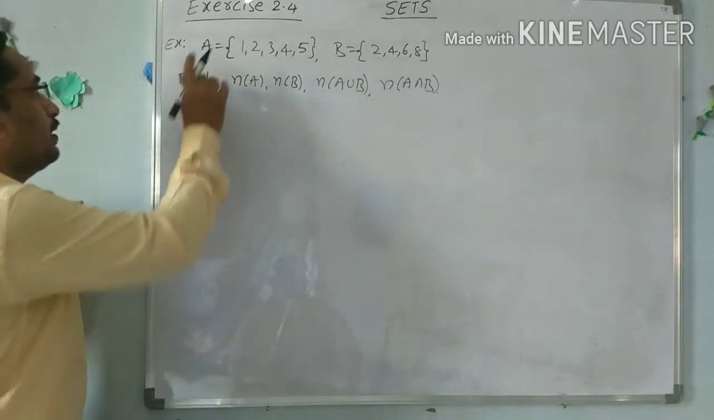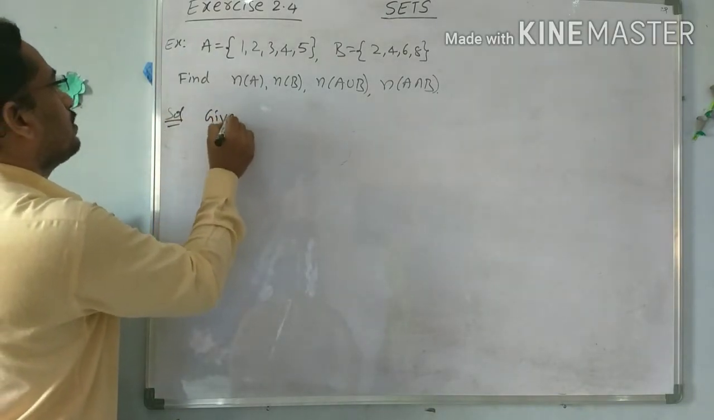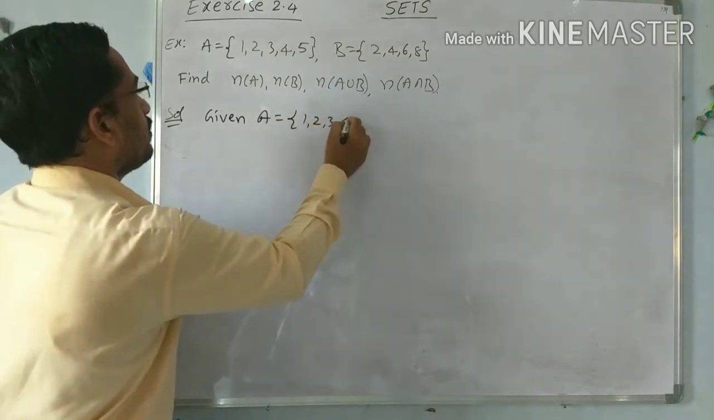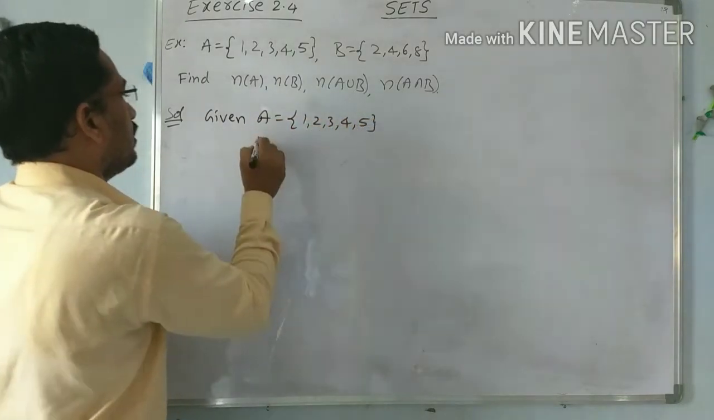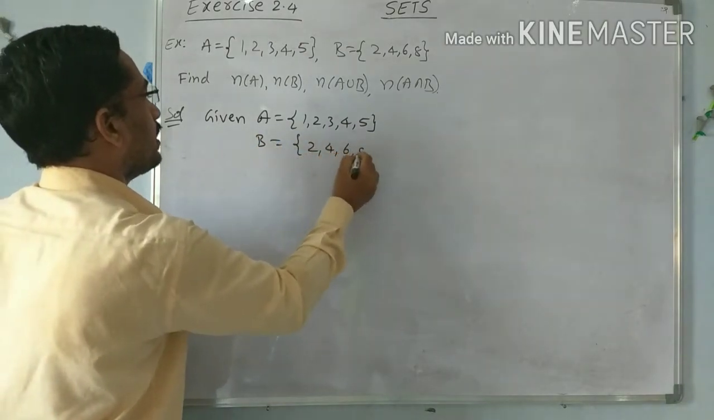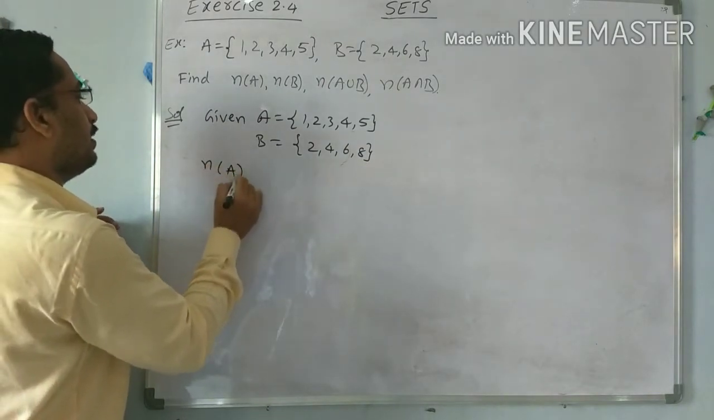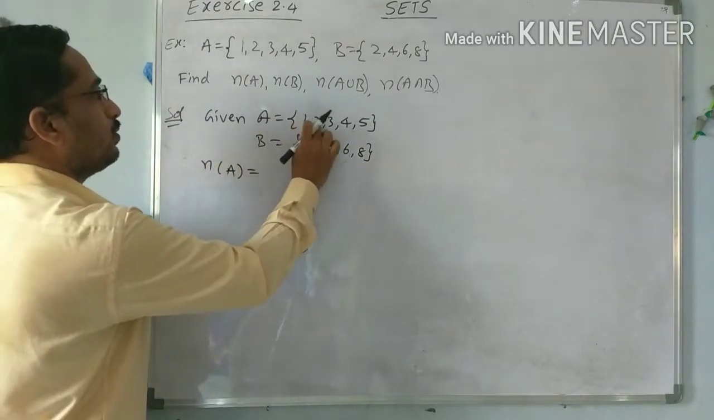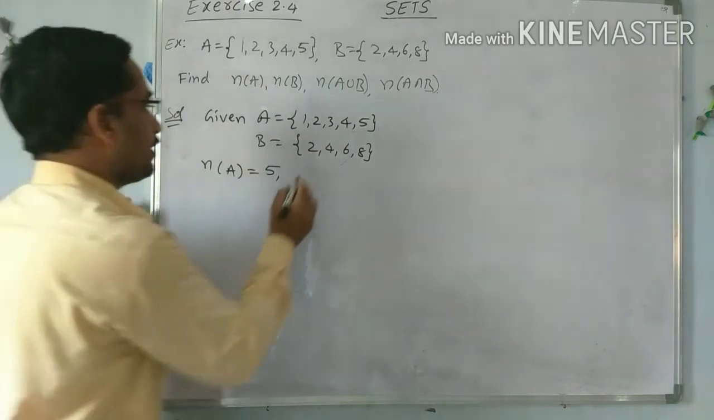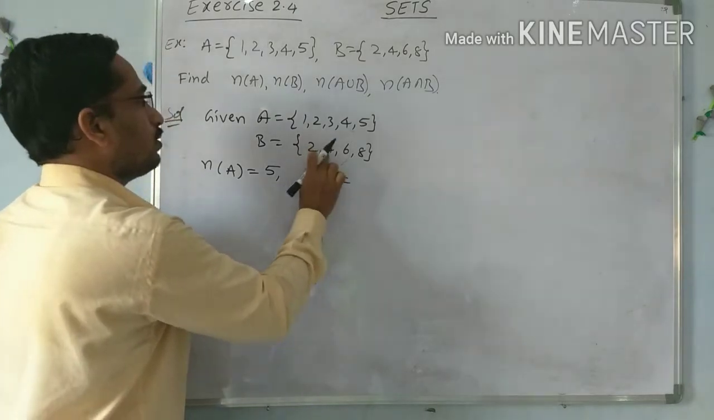See, first the given solution, write: given set A equal to 1, 2, 3, 4, 5 and B equal to 2, 4, 6, 8. So n of A, the number of elements in set A, 1, 2, 3, 4, 5. So n of A means the number of elements in set A is 5. n of B means 1, 2, 3, 4.